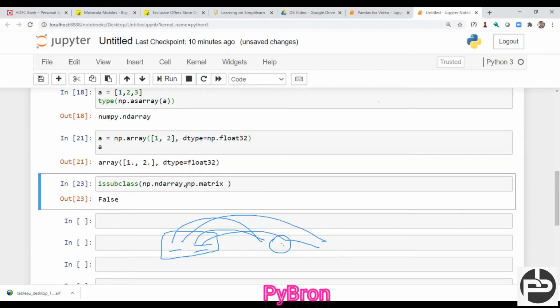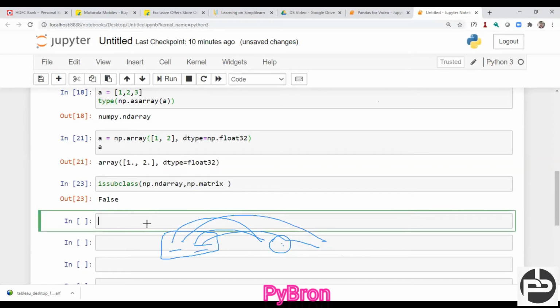So this line of statement is proving that whatever I told is correct, right? Matrix is a subclass of ndarray. Correct. Now there is one more function in NumPy, the fromfunction. What is the fromfunction doing?